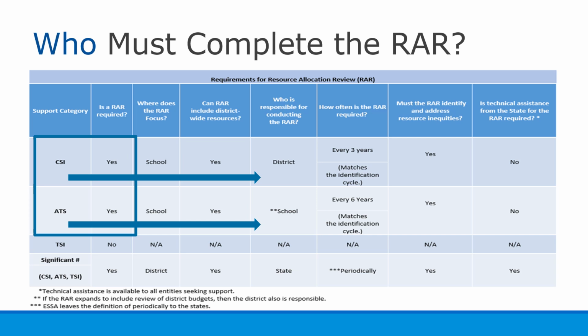For each school, the review occurs during the continuous improvement process, informing the development of the required improvement plan for the school. Any resource inequity identified is required to be addressed within the improvement plan.